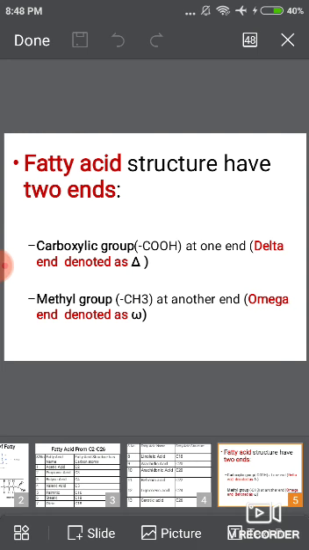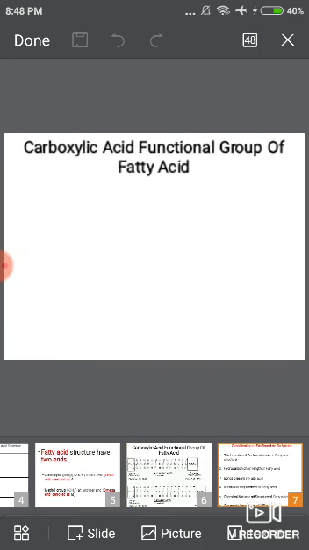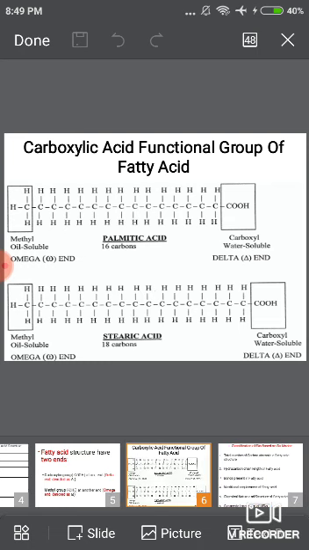Fatty acid structure has two ends. The first example is palmitic acid. In palmitic acid, the total number of carbon atoms is 16. The numbering is given from the carboxylic group. There are two ends: one is the carboxylic group and the other is the methyl group. The carboxylic end is denoted by the delta end and the methyl end is denoted by the omega end. In stearic acid, the total number of carbon atoms is 18. One end is the carboxylic group, denoted by the delta end, and the other is the methyl group, denoted by the omega end.